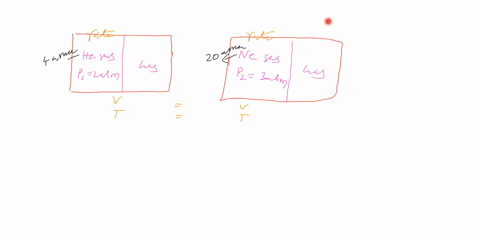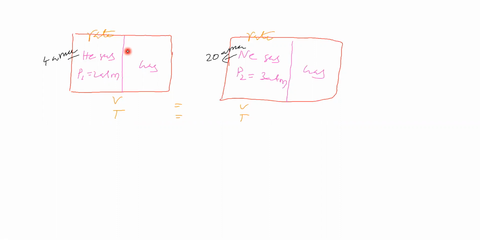First we will compare with the pressure: the rate of diffusion with respect to pressure. If we say rate of diffusion and pressure are directly proportional or inversely proportional, that point alone we will see first. Here pressure is 2 atmosphere, here pressure is 3 atmosphere.